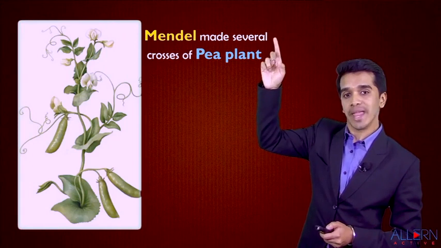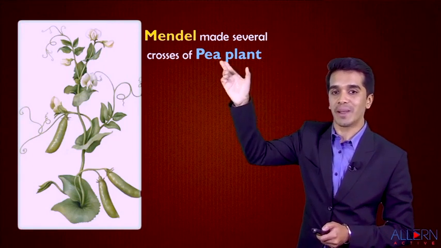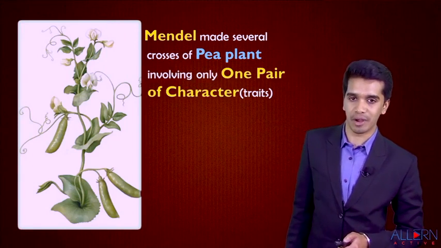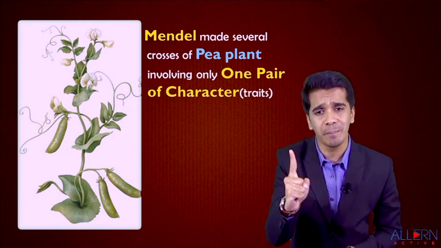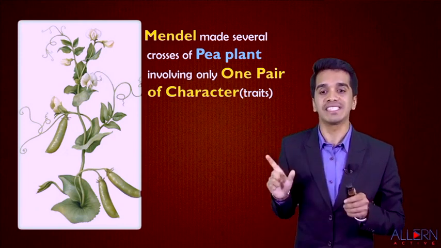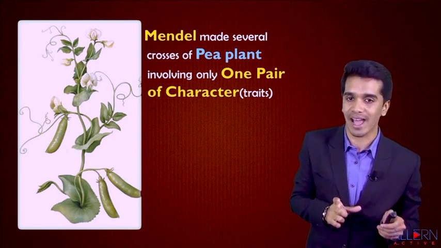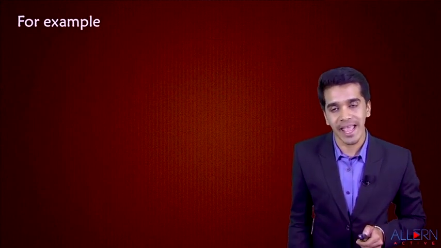And Mendel made several crosses of pea plant, that means Pisum sativum, involving only one pair of characters out of the 7 visible contrasting characters, which are called traits. Let us study in further detail with an example.